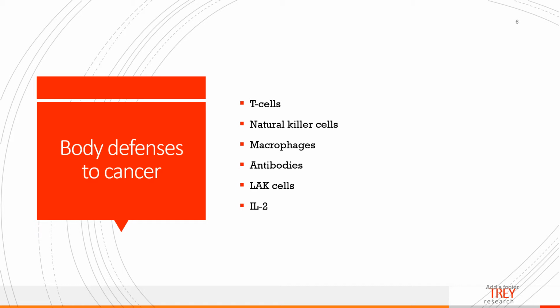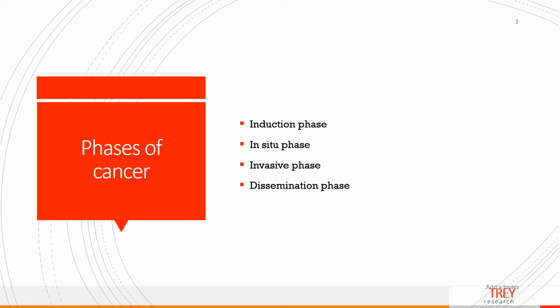We have antibodies that can be produced against tumor antigens. And then we have lymphokine activated cells. And finally, interleukin-2. So our lymphokine activated cells and our interleukin-2 both have tumor killing properties. There are a number of stages associated with cancer. Usually those are referred to as stage 1 through stage 4 cancer.